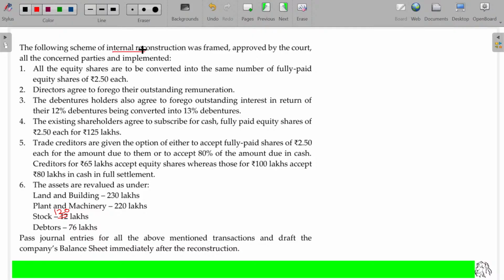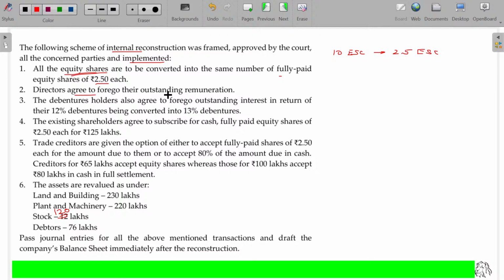The following scheme of internal reconstruction was framed, approved by the court. All the concerned parties have implemented it. All the equity shares are to be converted into the same number of fully paid equity shares of rupees 2.5. So equity share capital is converted into 2 rupees 50 paise equity share capital.